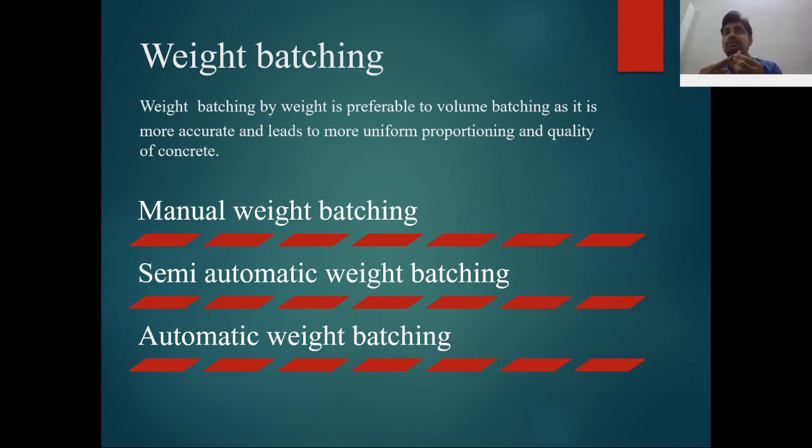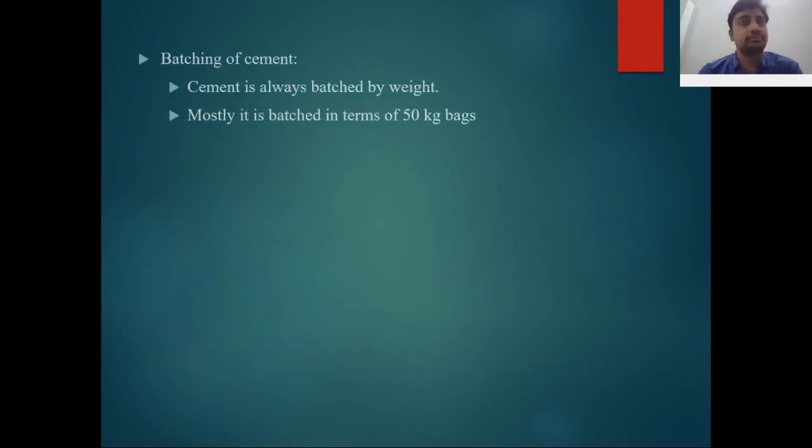What is manual weight batching? In this method, the charging of the material, the filling of the material and the mixing of the material, all the procedures are done manually. In semi-automatic weight batching, the filling of the material in the production area is done manually, but the door is closed automatically. And in automatic weight batching, all the procedures are done automatically. So this is weight batching, which is more accurate compared to volume batching.